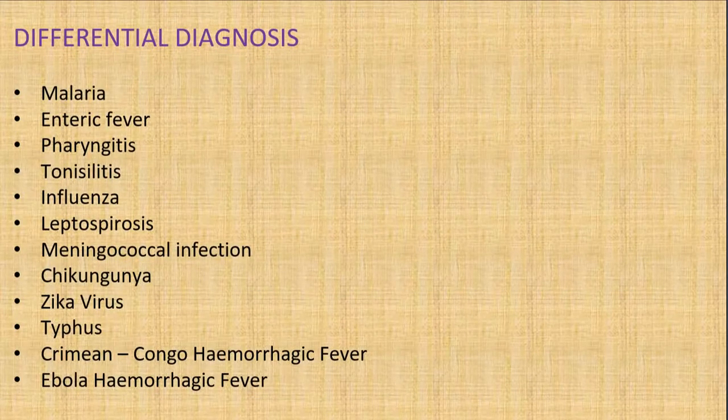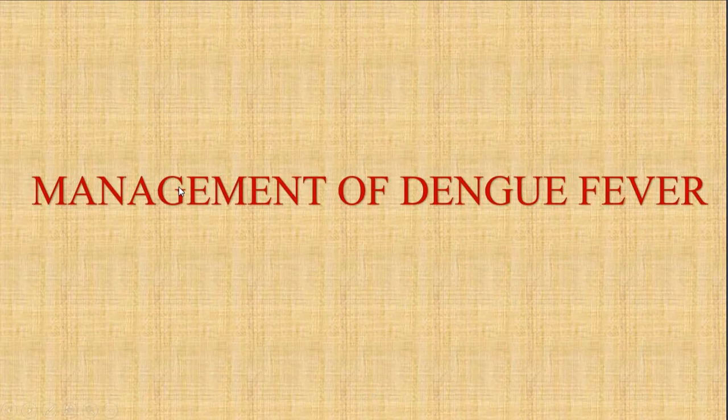So the differential diagnosis. The differential diagnosis includes malaria, enteric fever, pharyngitis, tonsillitis, and chikungunya, because all these present with the same fever and the body pains and febrile with chills and rigor. So these are the four most important that we'll be seeing: malaria, enteric fever, chikungunya, and pharyngitis. And the remaining, like Ebola and hemorrhagic fever and all, can also be included in the differential diagnosis.